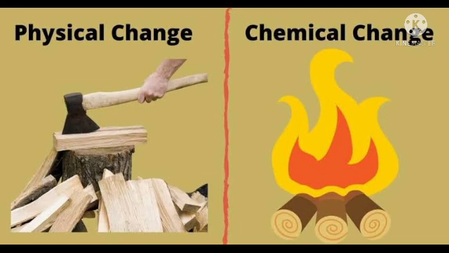In a chemical change, the substance changes. For example, when you burn the wood, what will happen? The wood will turn into ash. So wood is different from ash. The substance gets changed. So this type of change is called chemical change. The substance undergoes a change, which is called chemical change. According to the law of conservation of mass, in a chemical change also the mass of the substance remains the same before and after a chemical reaction.